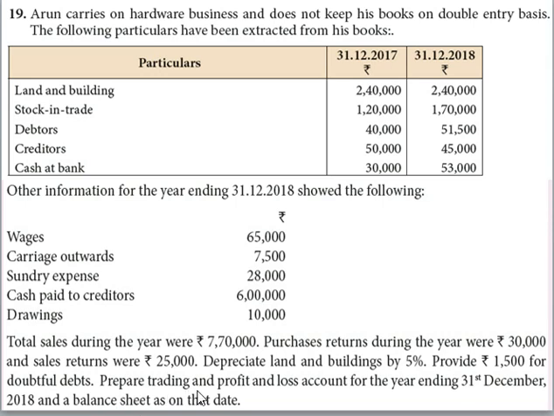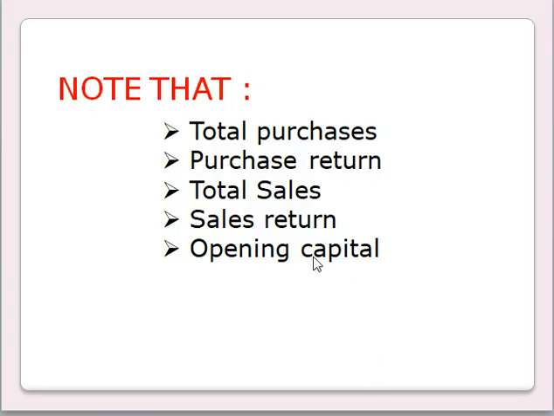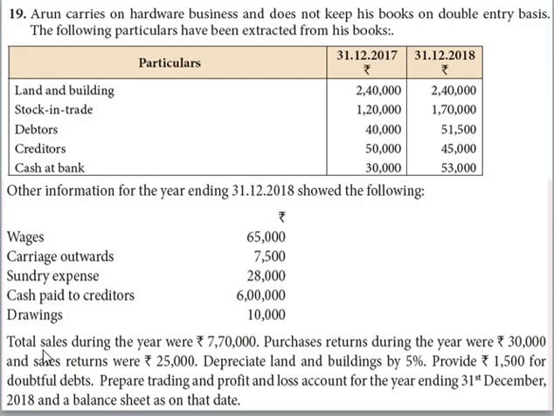They have asked to prepare trading and profit and loss account for the year ending 31st December 2018 and a balance sheet as on that date. Note that they have given total sales, sales return and purchase return in our question, but they didn't give the amount of total purchases and opening capital. First, we have to calculate the amount of purchases and opening capital.